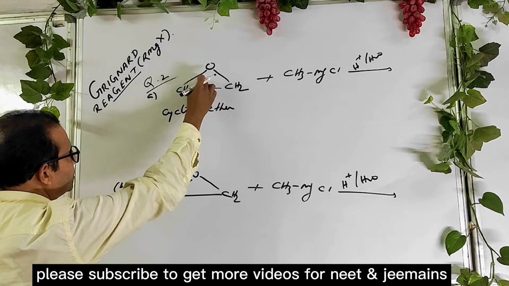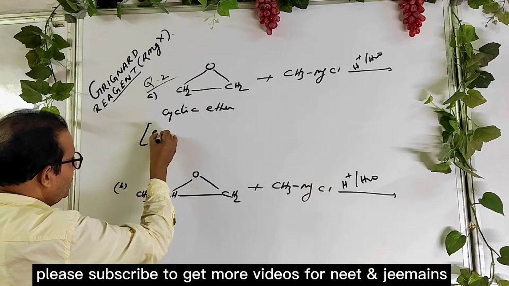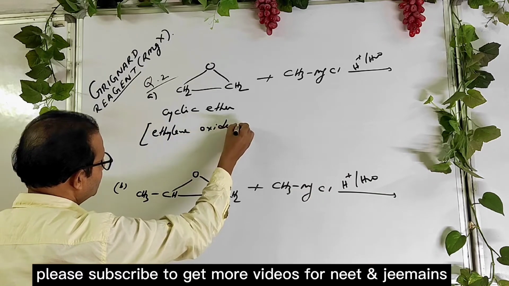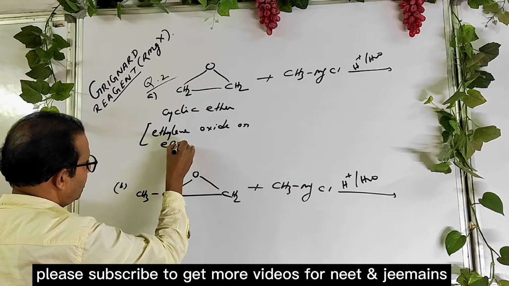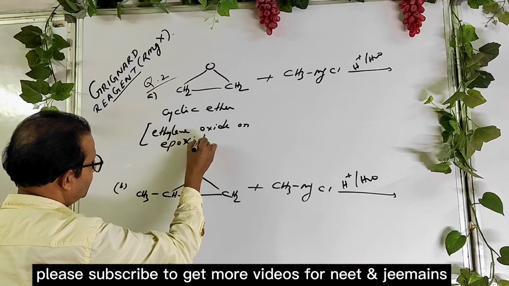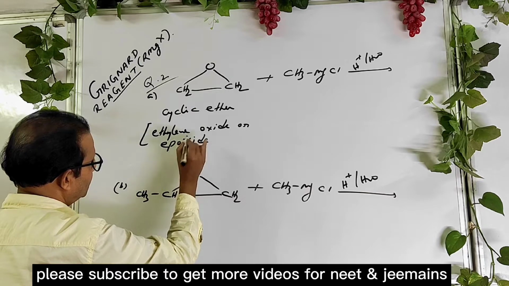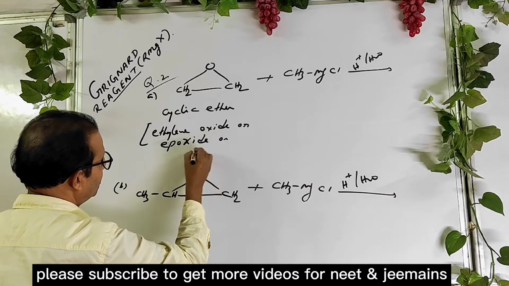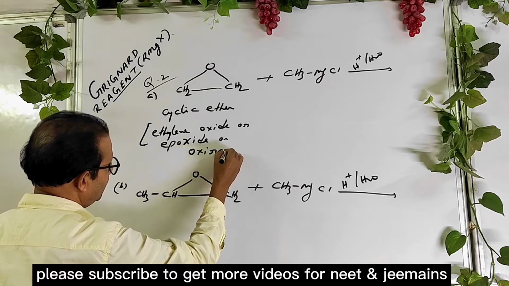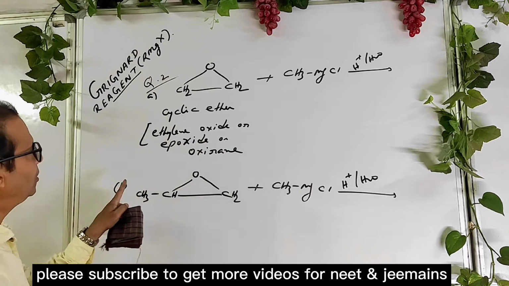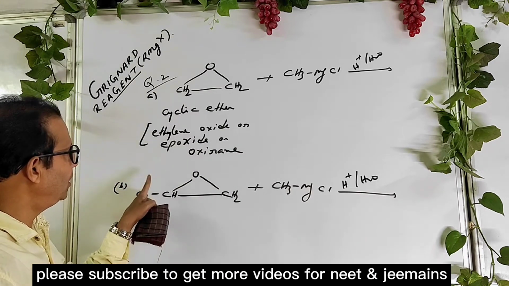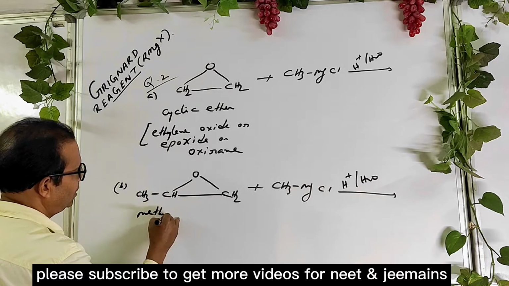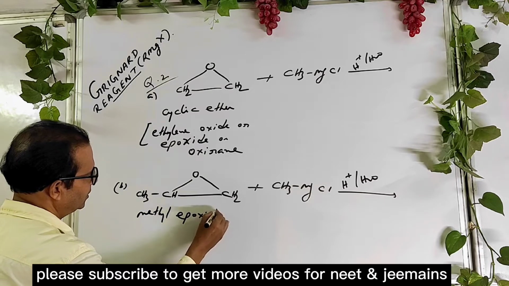This is called ethylene oxide or epoxide, or oxirane. This is called methyl epoxide. This is called methyl epoxide.